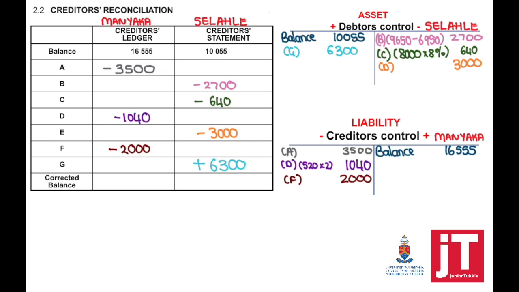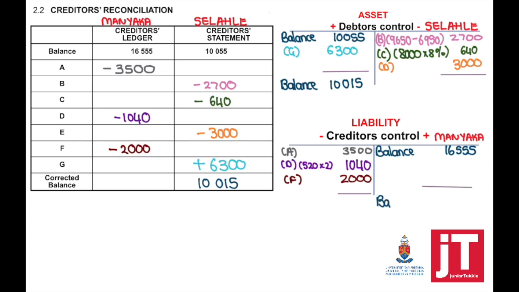Once we are done with all the transactions, we can now calculate the balance. So if I look at the debtors control balance, the total is 10,015. That is my new total. So we would have taken the balance minus, plus. Make sure that you include the balance which was given.